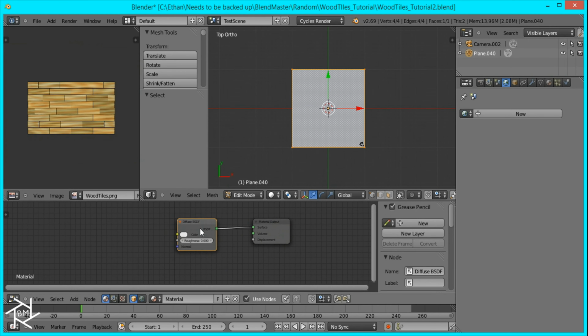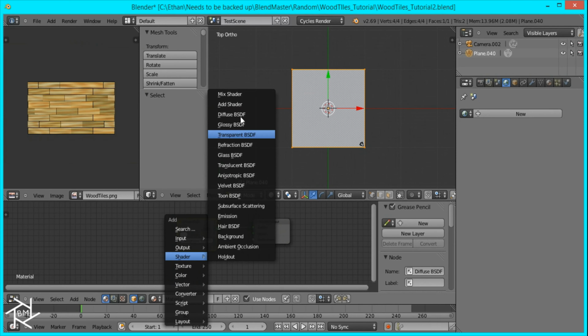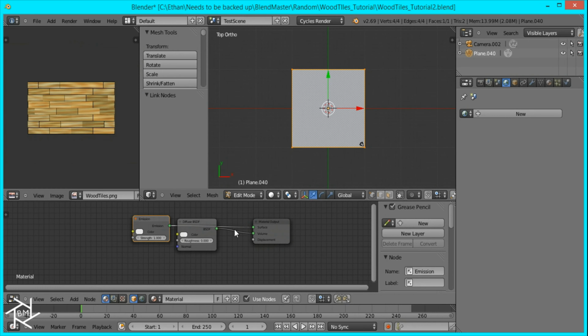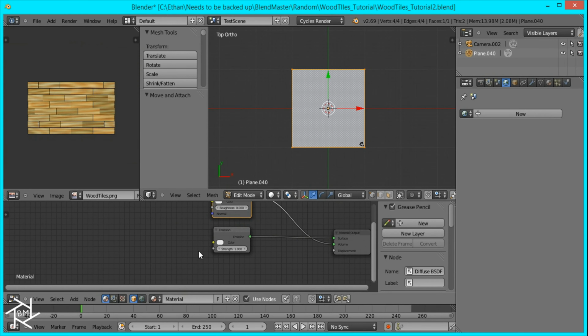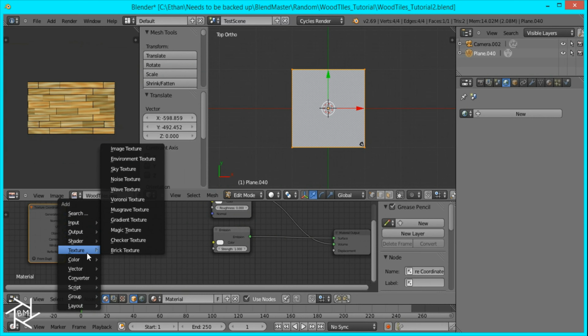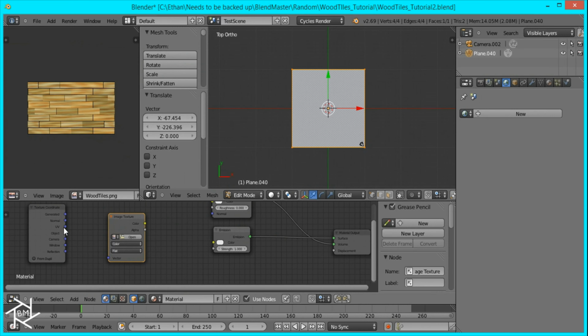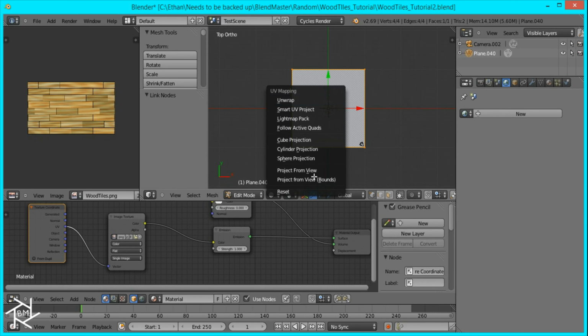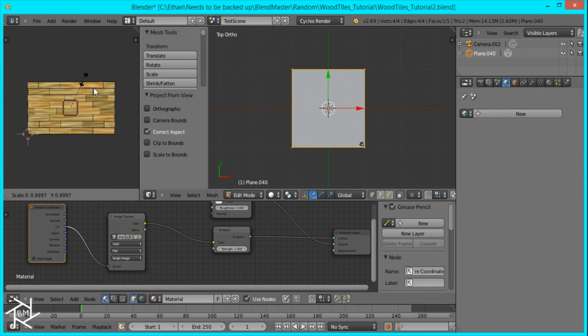Let's add an emission shader. Okay, plug this in, move this diffuse shader, and then add in our texture coordinate node and our image texture, and plug in the UV and select our tile texture. I'm just going to press U, project from view, and scale it up by 10.